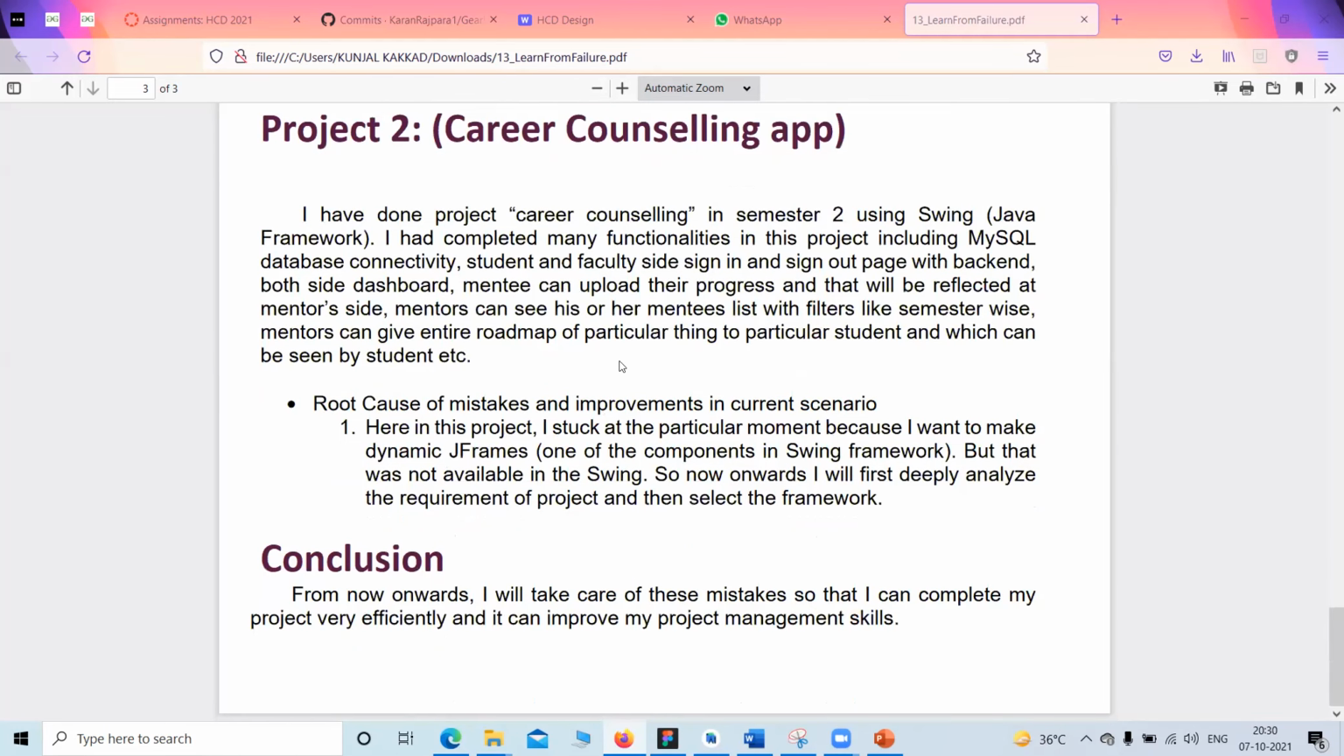Yes, Akshat, you can start with the next. Yes.